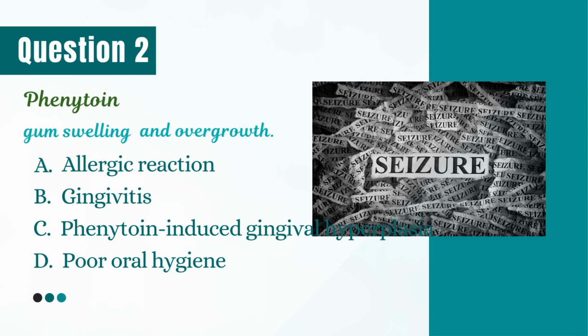Question 2. A patient taking phenytoin for seizure control presents with complaints of gum swelling and overgrowth. What is the most likely cause? Correct answer is C, phenytoin-induced gingival hyperplasia. It's a classic side effect of long-term phenytoin use.